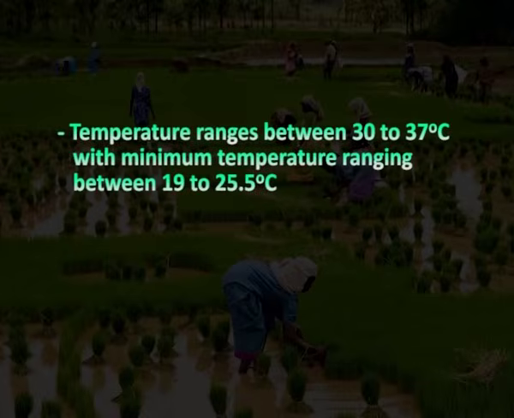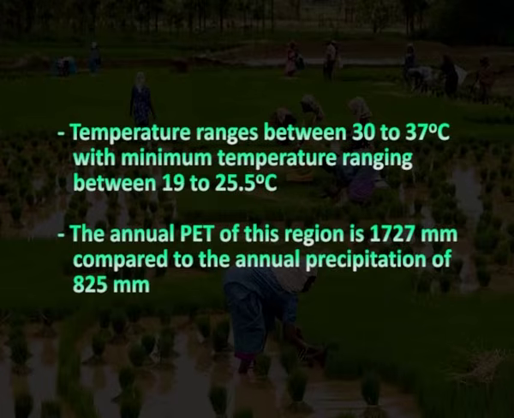The mean monthly maximum temperature ranges between 30 to 37 degrees centigrade with minimum temperature ranging between 19 to 25.5 degrees centigrade. The annual PET of this region is 1727 mm compared to the annual precipitation of 825 mm.